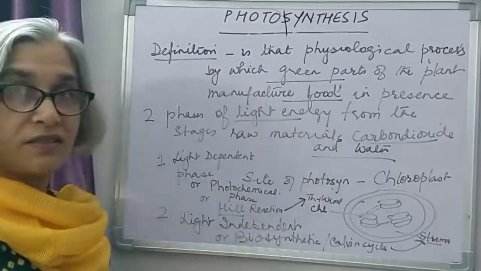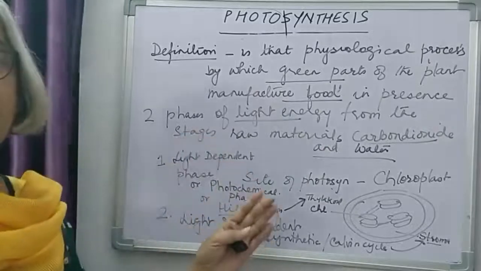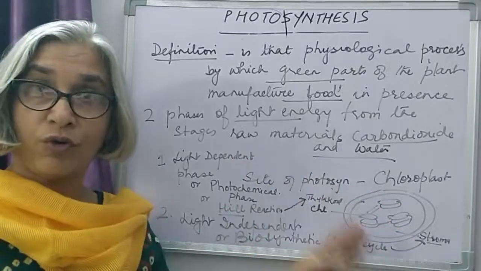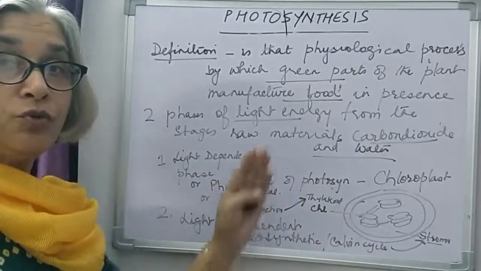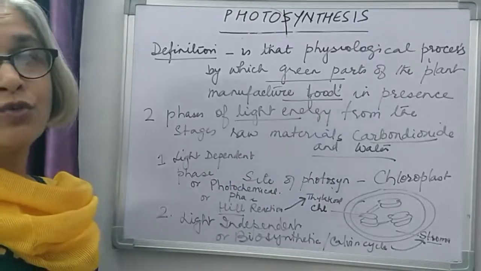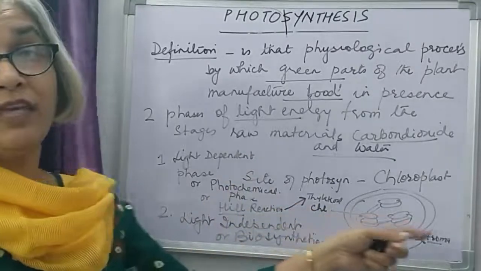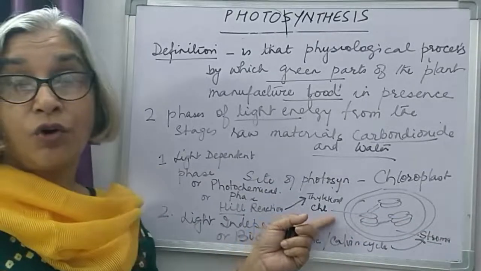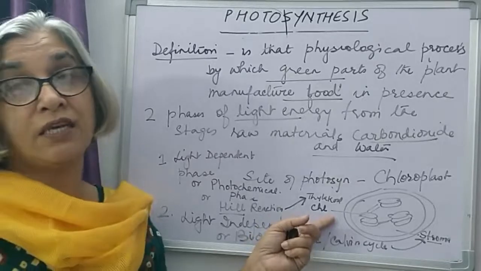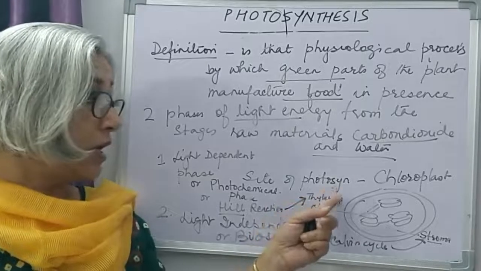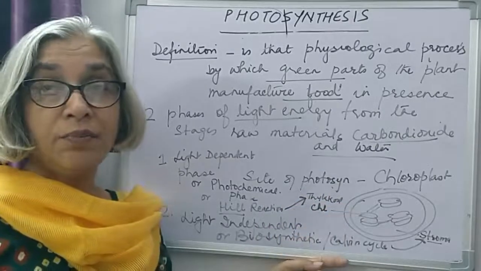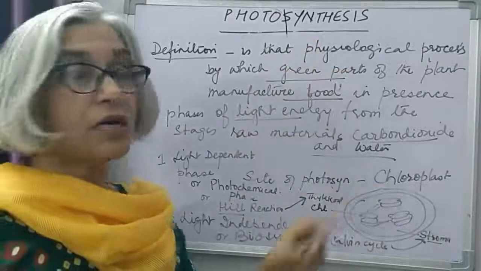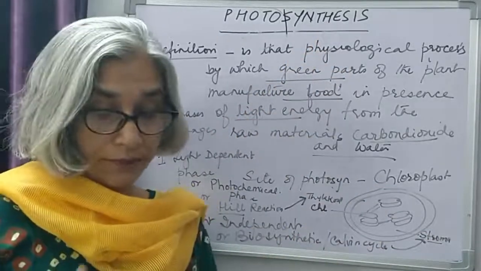Reaction starts, and I will come to the details of both these reactions right now, because I was explaining the structure of the chloroplast. I have introduced the two phases of photosynthesis to you and the site of each phase. Site means the place where each kind of photosynthetic reaction is taking place. The light dependent phase occurs in the thylakoid, the light independent phase occurs in the stroma, and the overall process of photosynthesis occurs in the chloroplast.